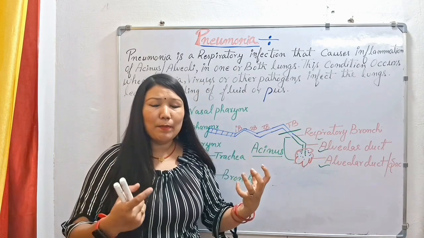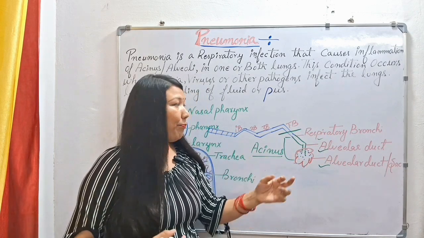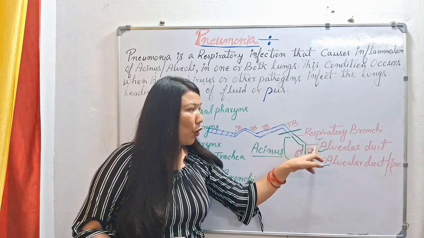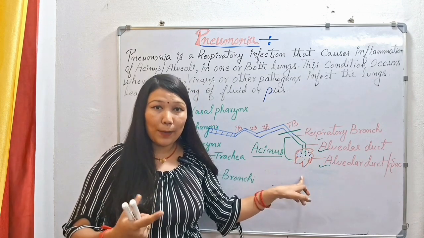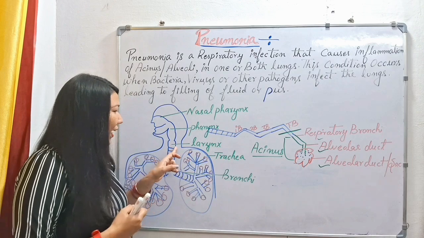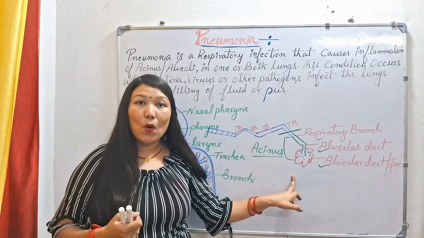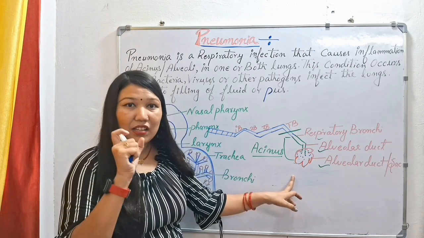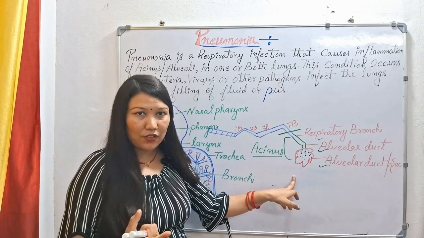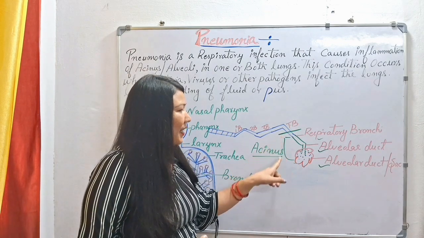There are many terminal bronchioles and many respiratory bronchi. Then comes the alveolar duct, and from the alveolar duct the alveoli or alveolar sac is attached. So the region from the trachea up to the alveoli is known as the lower respiratory system. Pneumonia mainly happens in the sinus region of our lower respiratory system.